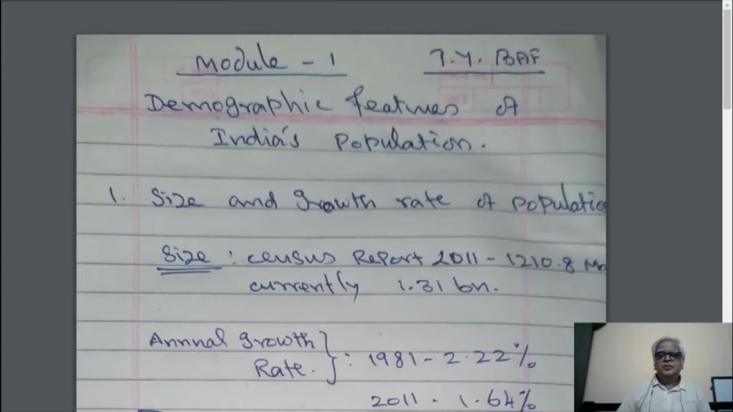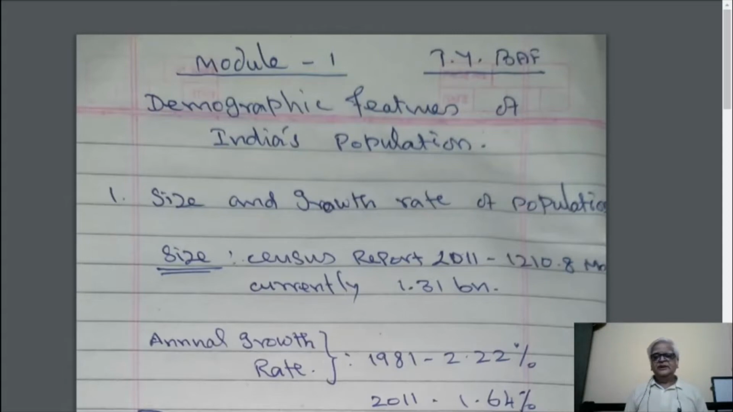The size of population means the quantum of population. We are going to rely on the census report, which is taken every 10 years by the central government. The census report of 2011 tells that we have 1,210.8 million people, and currently, in 2020, it is approximately 1.31 billion.